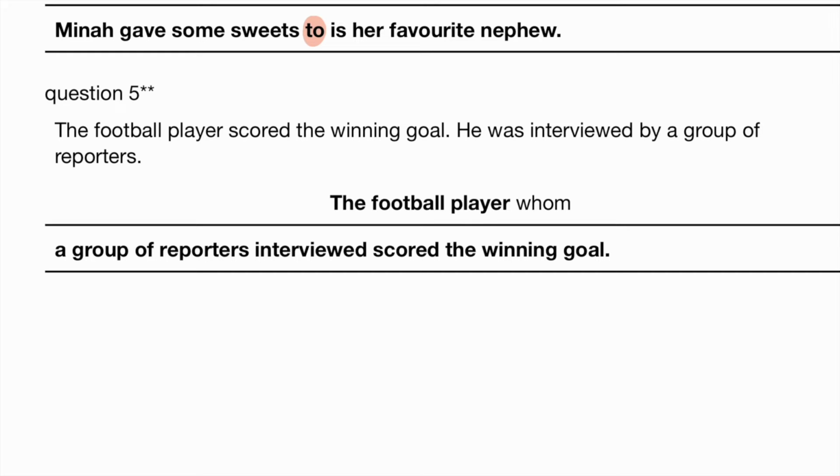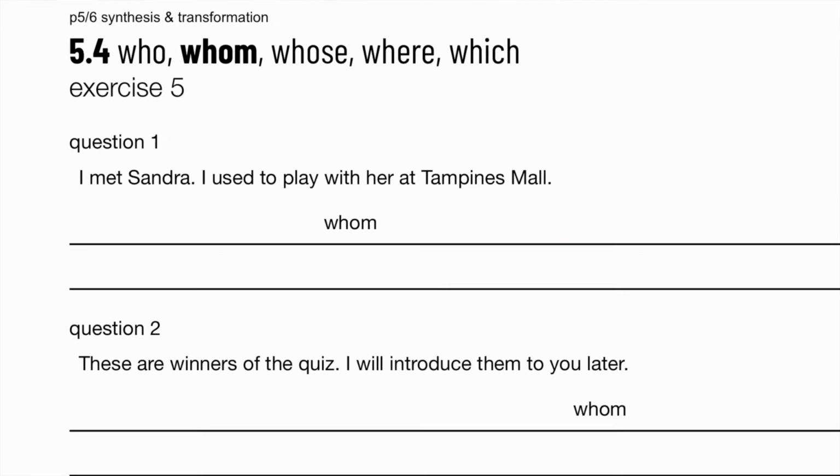So think about this as the main sentence, right? The football player scored the winning goal. Okay, that's the main sentence, the main idea here. But the additional information is the football player whom a group of reporters interviewed scored the winning goal. Exercise 5. I met Sandra. I used to play with her at Tampines Mall. I met Sandra, whom I used to play with at Tampines Mall.